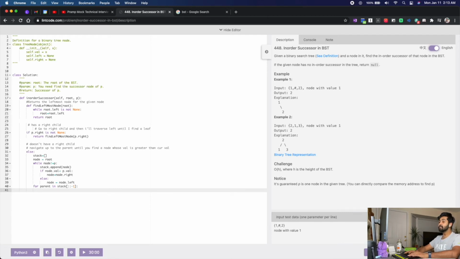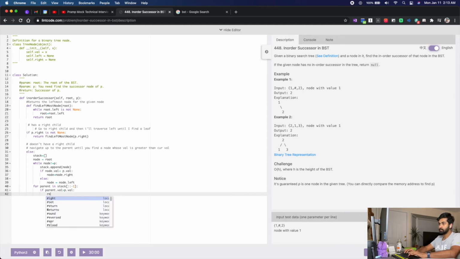Lists don't have a reverse method in Python, and that is how we reverse elements in a list in Python. So for each parent in the reverse order, if parent.val is greater than p.val, return parent.